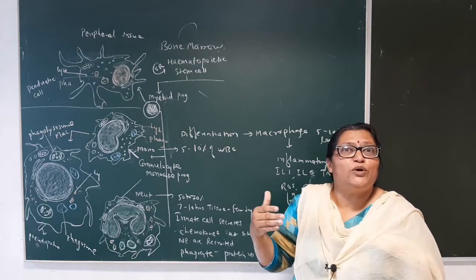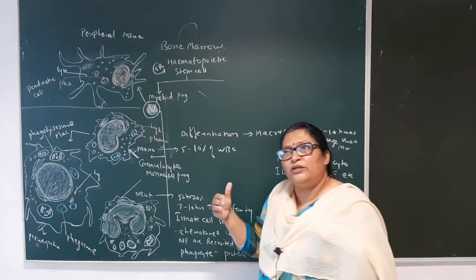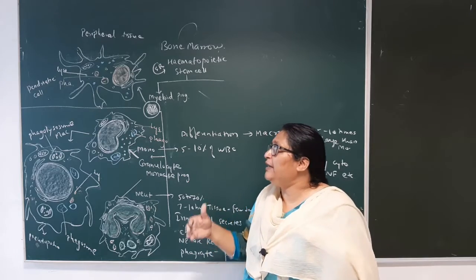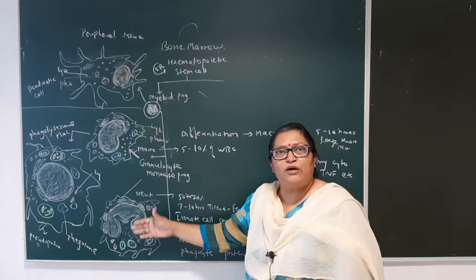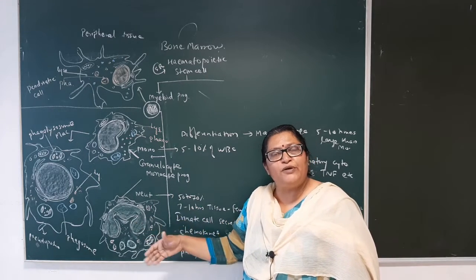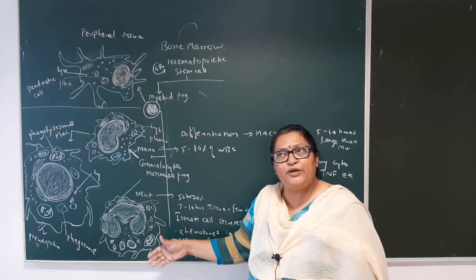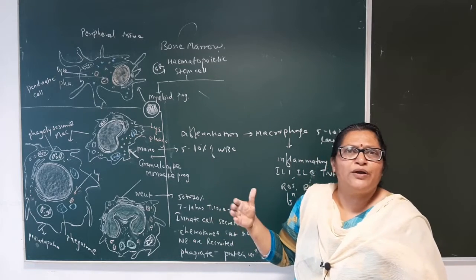So when there is no infection, all the system works normally, the homeostasis is maintained. Means what? Enough number of cells are produced, red blood cells are produced, WBCs are produced, platelets are produced, and the system is going on smoothly.